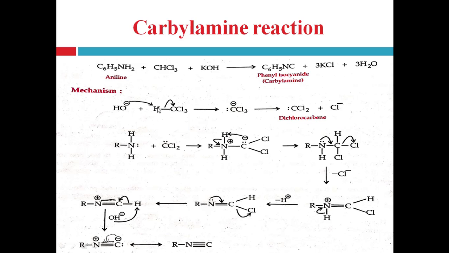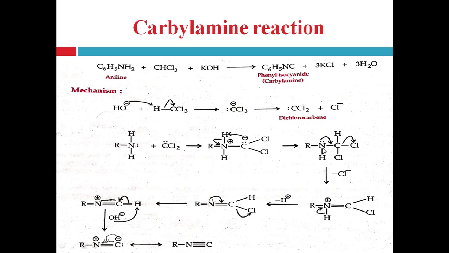The OH minus group abstracts the H plus from the chloroform and forms CCl3 minus, the trichlorocarbanion. Then one chloride ion, Cl minus, is released and forms the dichlorocarbene. This dichlorocarbene attacks the nitrogen atom of the primary aromatic amine and forms the quaternary ammonium salt.